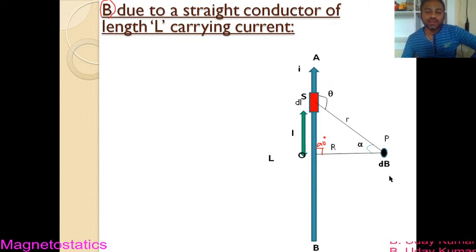Now let us assume that the magnetic field induction at point P due to this length element is dB. Try to find the equation of dB, and after that do the integration, and you get the total magnetic field. This is what we are going to do now. By using Biot-Savart's law, we try to find the magnetic field induction dB at point P due to this length element.